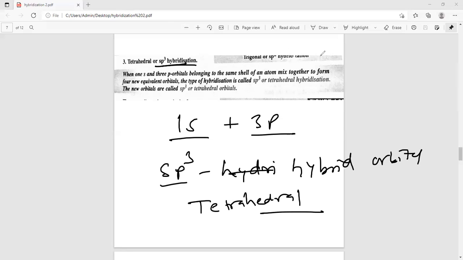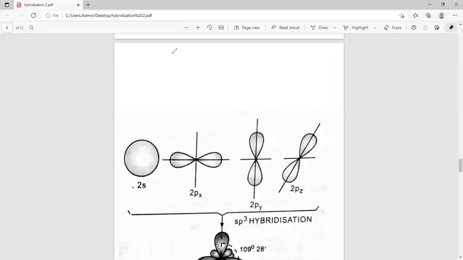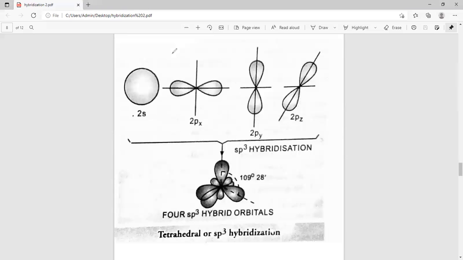Tetrahedral. One s and three p atomic orbitals take part in hybridization, and this is the structure representation. One s and three p take part in hybridization, and they mix their energy. After mixing, the energy and shape are identical, like 1, 2, 3, and 4.